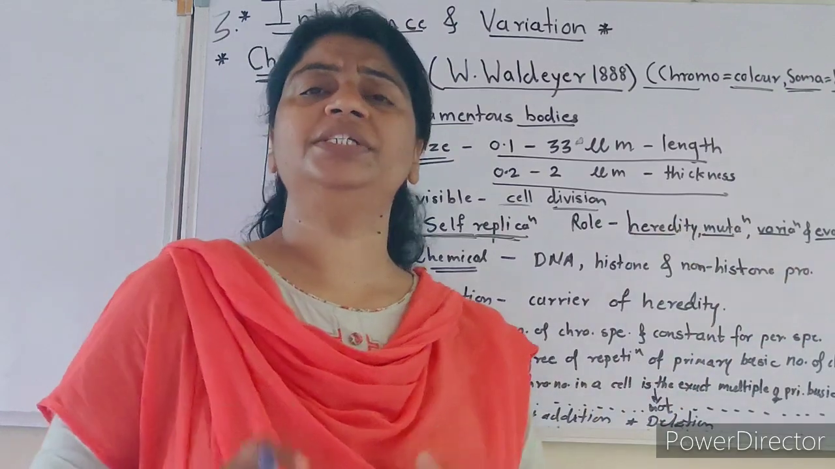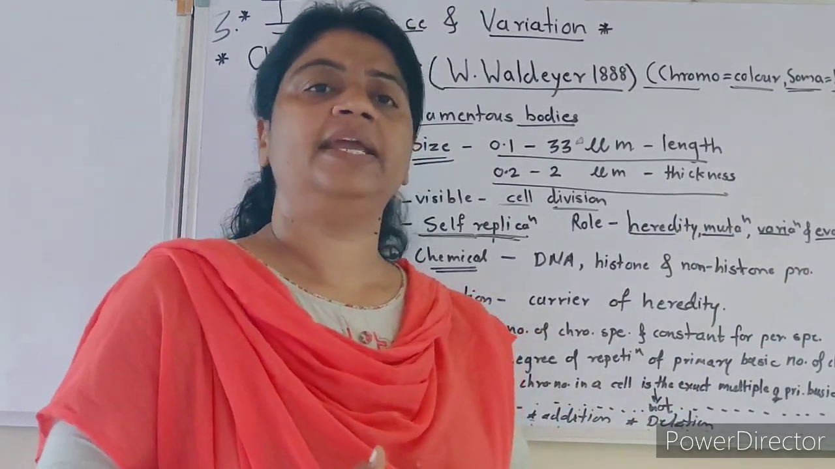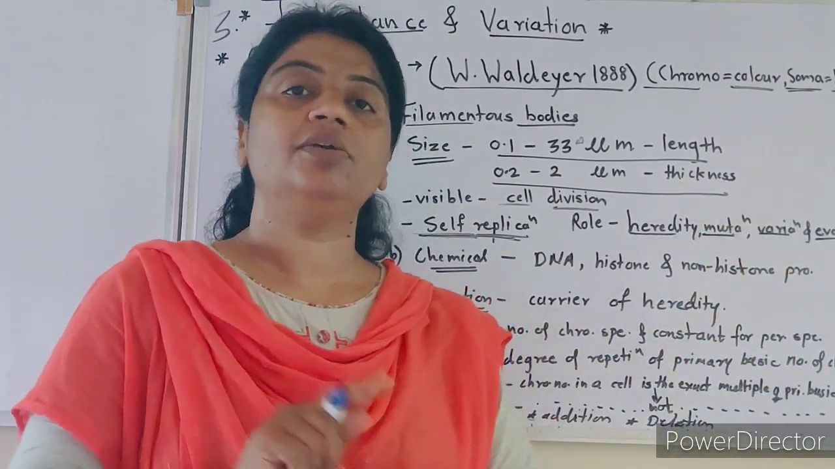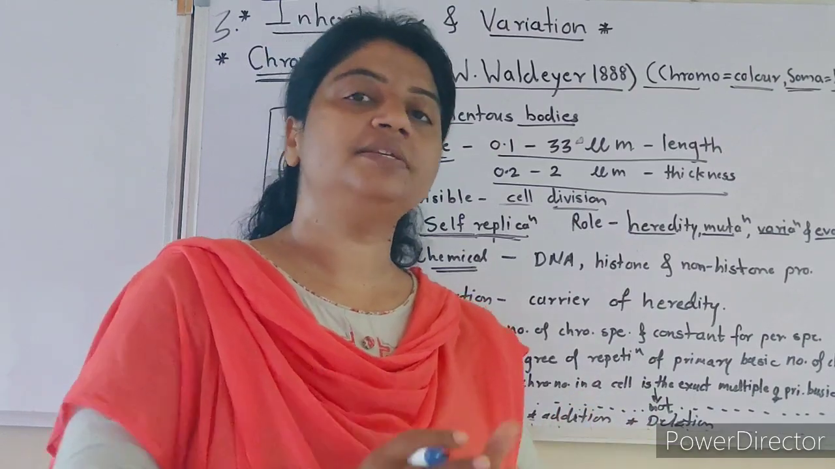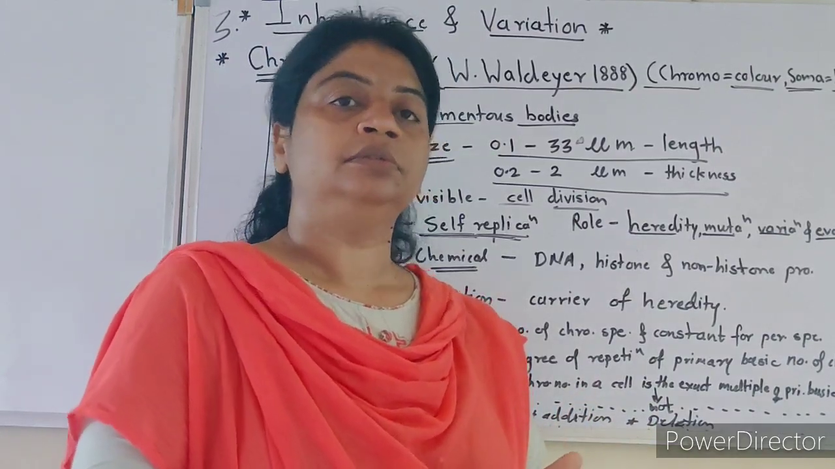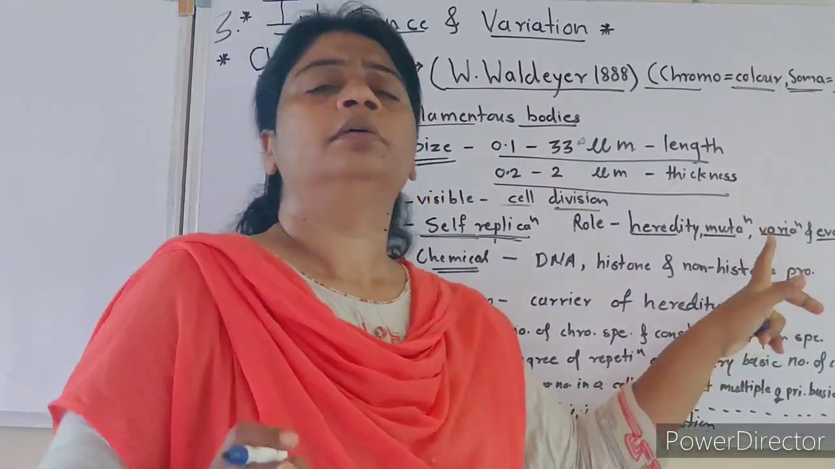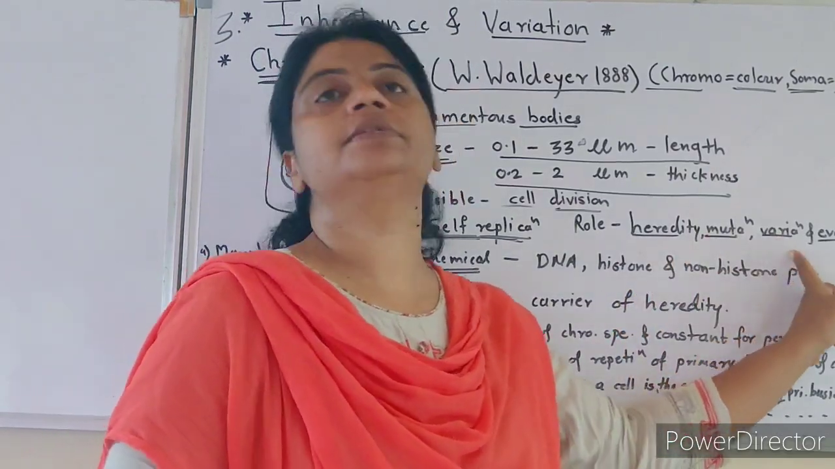What is mutation? Genes suddenly change their location and their characters change, which is called mutation. What is variation? During crossing over, a segment of a homologous chromosome is transferred between non-sister chromatids, and this is called crossing over. This changes the character and location, which is called variation.